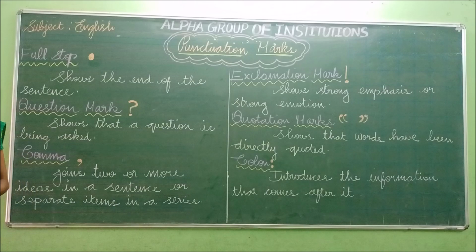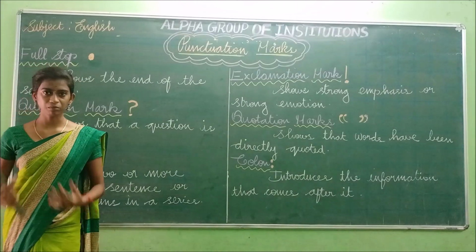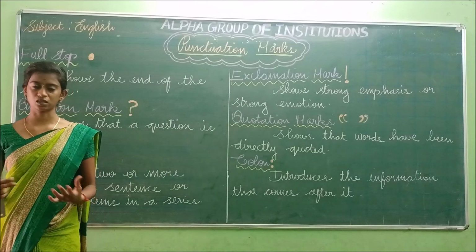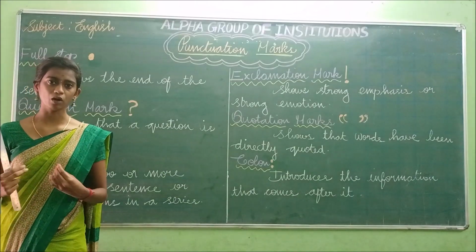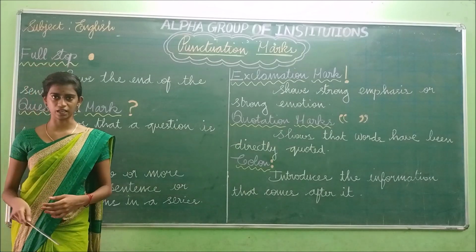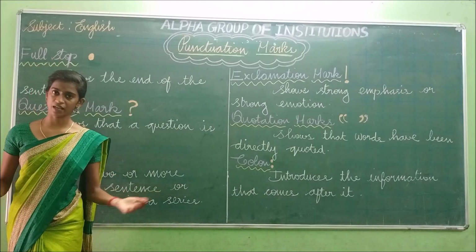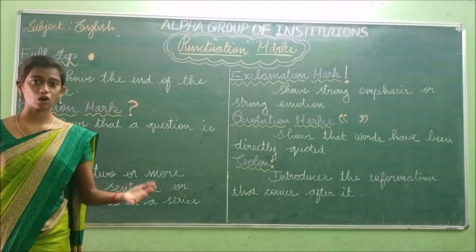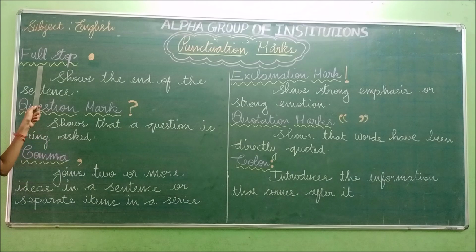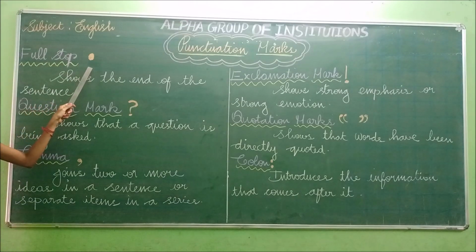For example of declarative sentence, what I am doing, I am teaching. Okay, something has been stated by me. I am teaching. So it tells information about what I am doing. So it's a declarative sentence. You are listening. It is sunny. He is playing. She is reading. So these are all declarative sentences. So in those declarative sentences, we have to use this full stop, and this is the symbol of full stop.